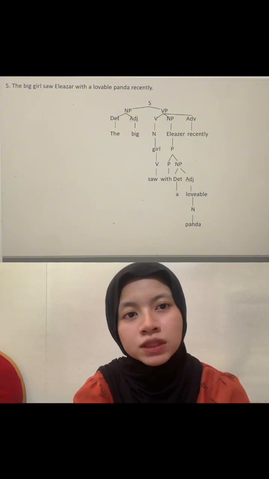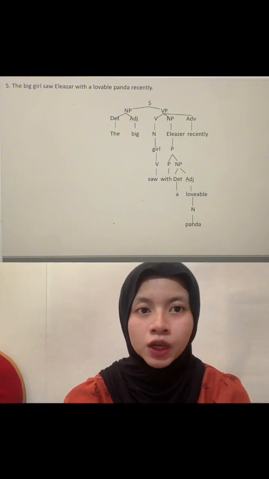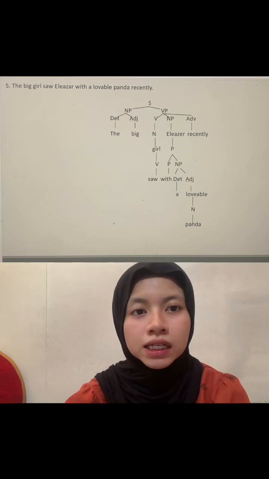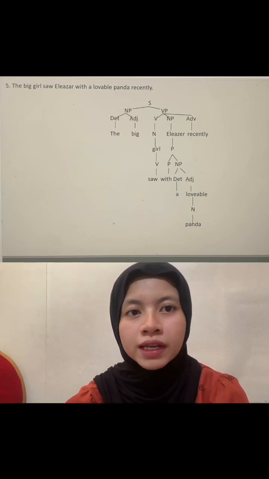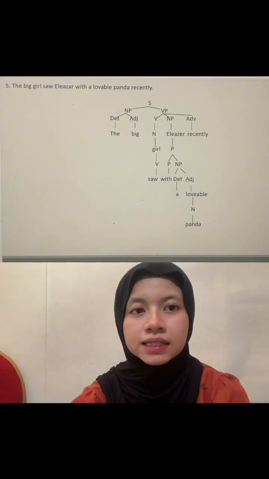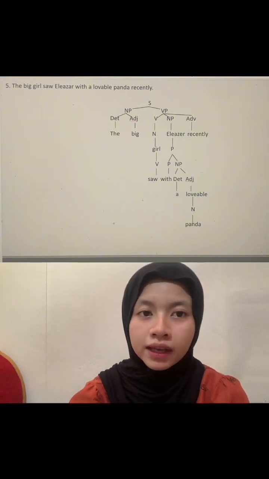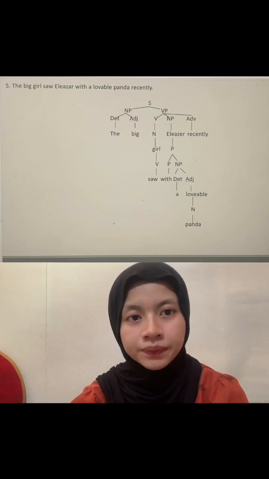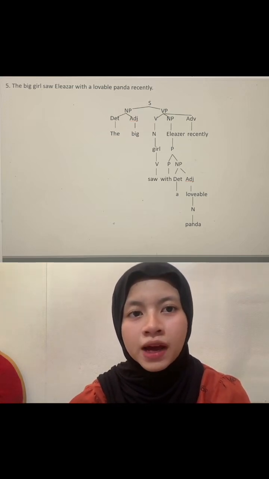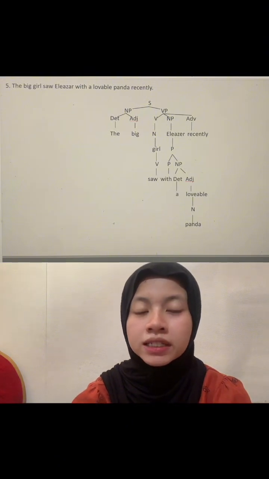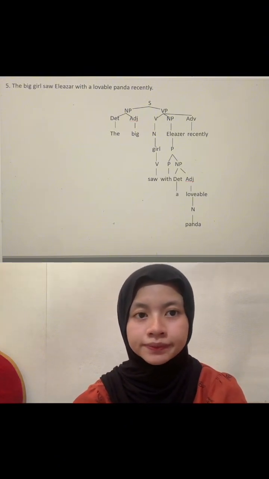And next, prepositional phrase or PP: "with a lovable panda." "With" is the preposition, "a" is the determiner, "lovable" is the adjective modifying the noun "panda." "Panda" is the noun, the object of the preposition "with." And next, adverb is "recently." "Recently" modifies the entire verb phrase, indicating when the action happened.